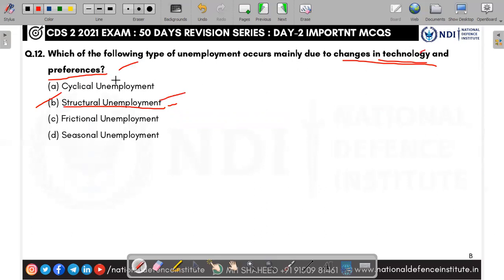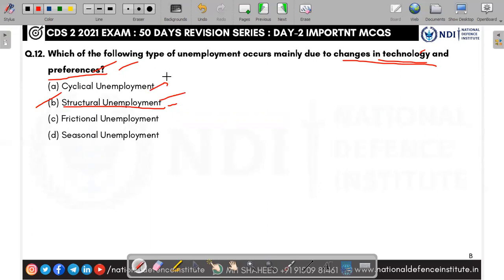See, there are changes in technology and preferences. Whenever automation, artificial intelligence, deep learning, machine learning, quantum computing and all have increased, the people who are employed don't know that specific technology, so they will be unemployed. The unemployment caused by this lag of skill is called structural unemployment.